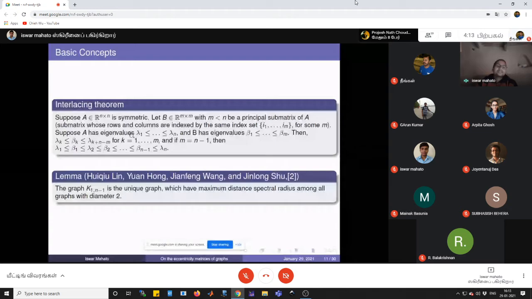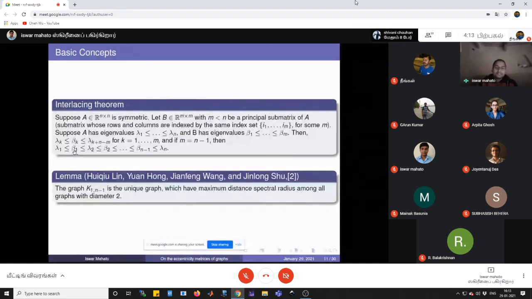If we put m equals n minus 1, then the inequality will be lambda 1 less than or equal to beta 1 less than or equal to lambda 2. That is, basically, between two eigenvalues of A we will get one eigenvalue of B. This is the interlacing theorem.